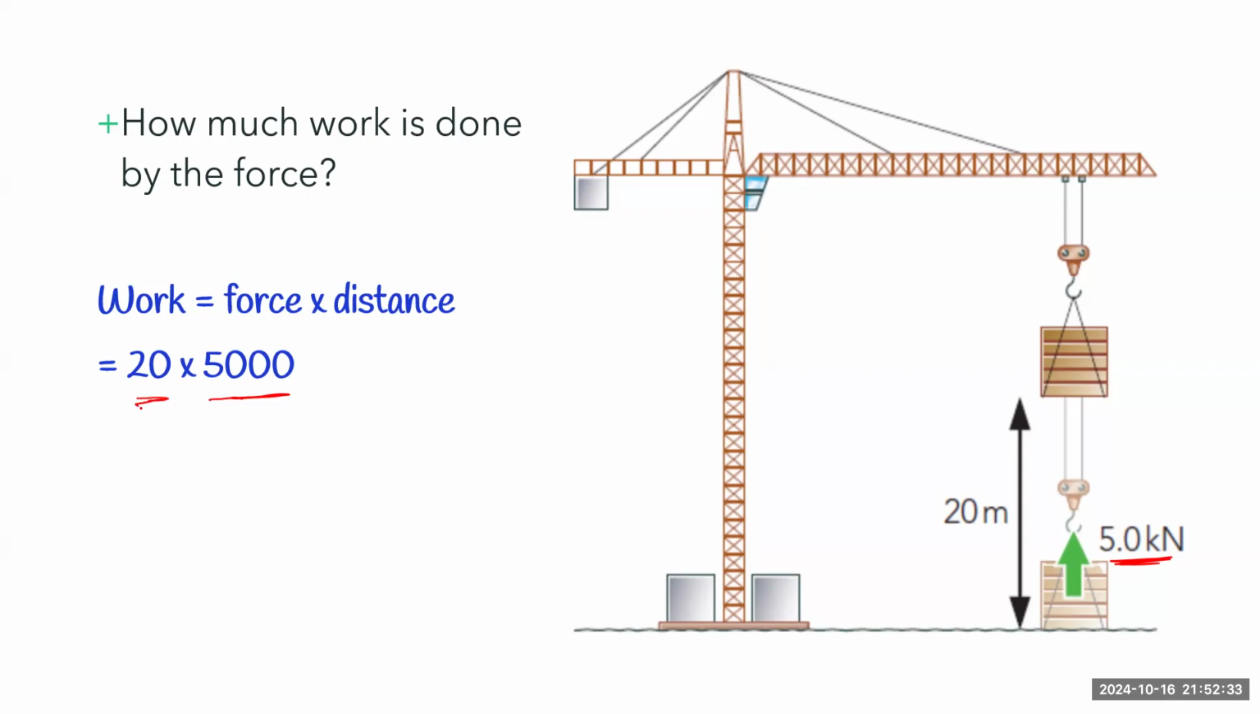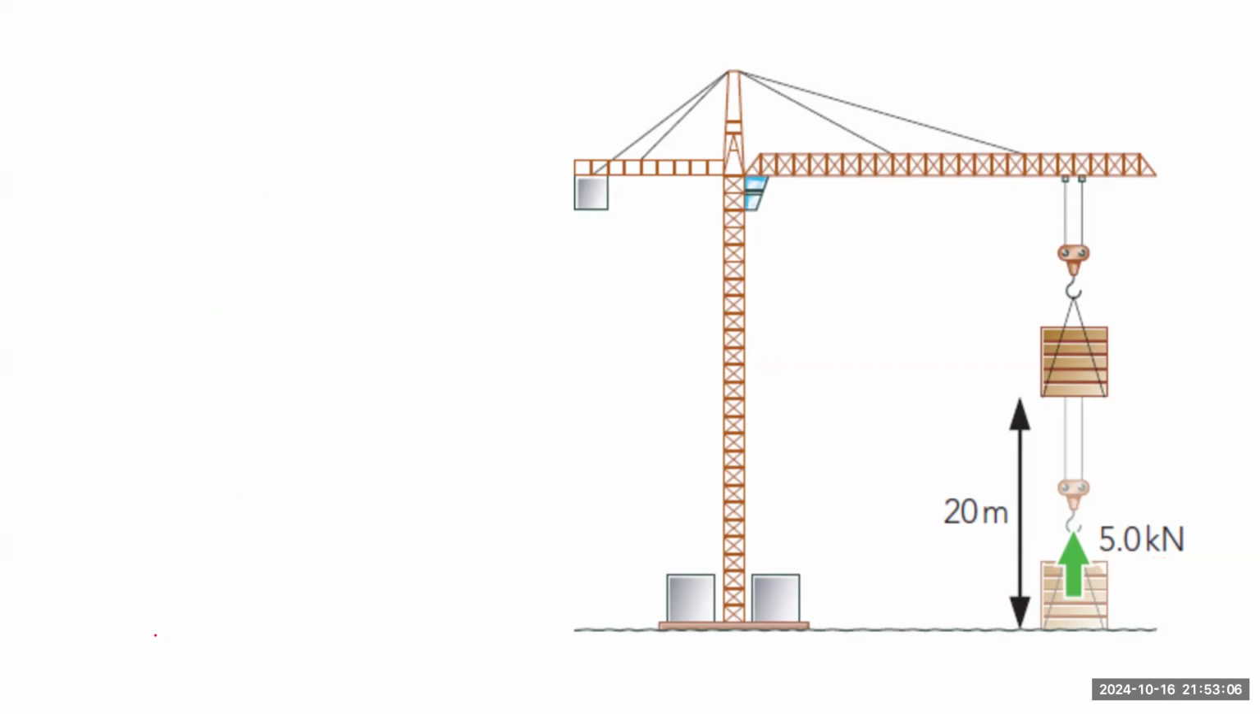Okay, here we need to say, since work is in joules, force has to be in newtons and distance has to be in meters, because meters is the standard unit of length. So here we have to use meters, and of course forces in newtons. To get joules we have to use newtons and meters. So 20 times 5,000 would be equal to 100,000 joules, or 100 kilojoules.